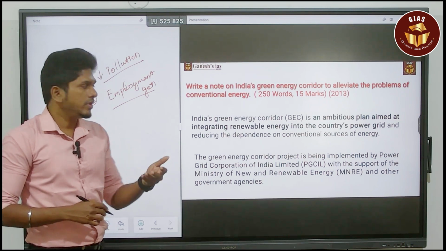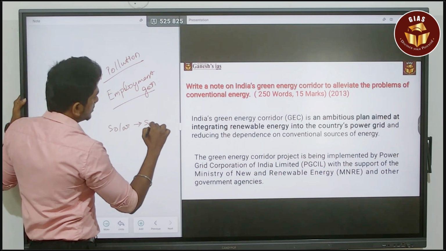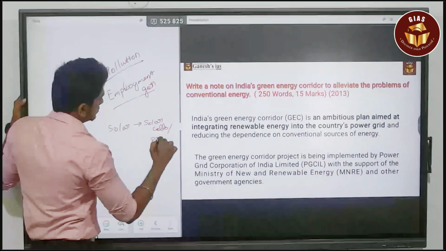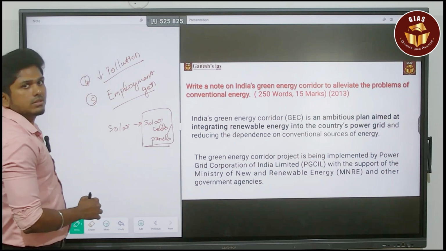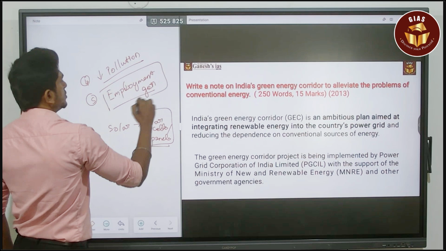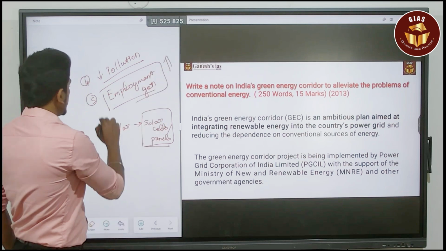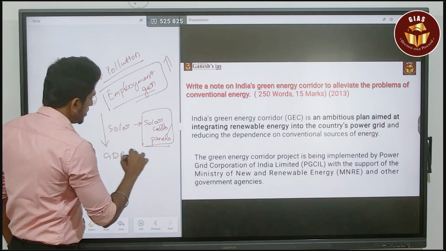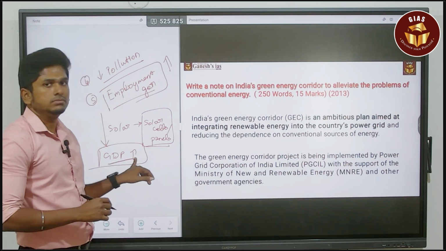So for example, when it comes to solar energy, the manufacturing of solar panels or solar cells is going to provide huge employment opportunities. So in that sense, it is going to provide huge growth of employment opportunity in India. That is also going to help India to make growth in the GDP. So employment is connected to the growth in the GDP.